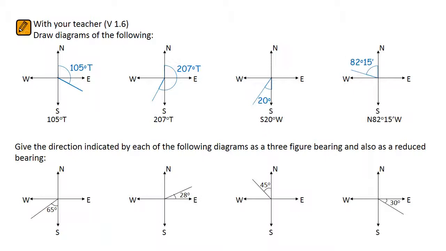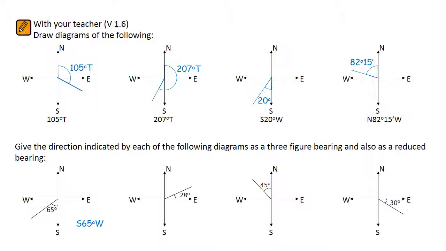Now we have to give directions for these different diagrams. We have to give them in two ways, so let's do the reduced bearings first. This first one looks like starting from south, rotate 65 degrees towards the west. So that's how we'd write it, as a reduced bearing.